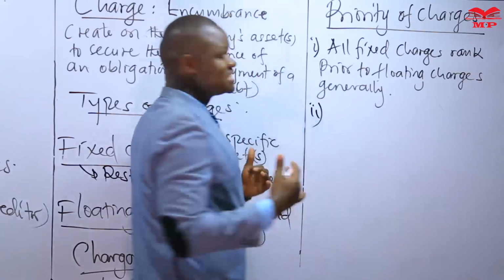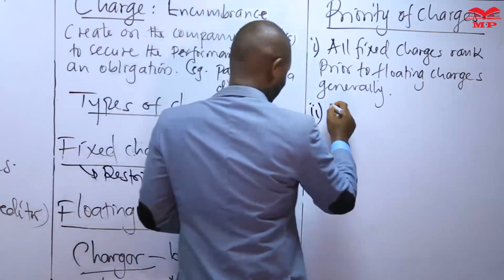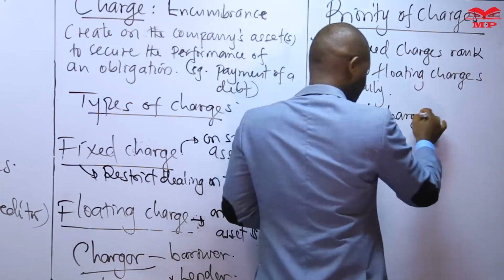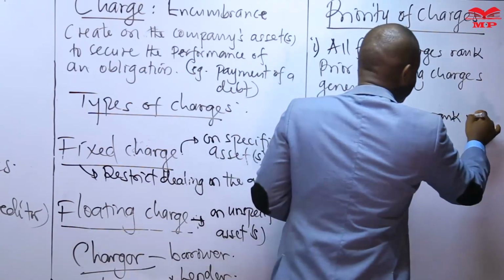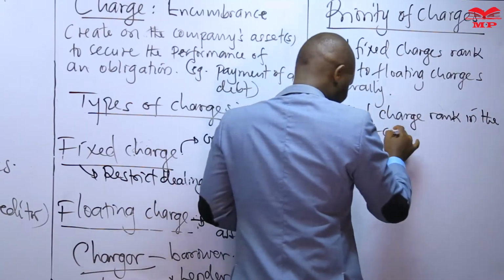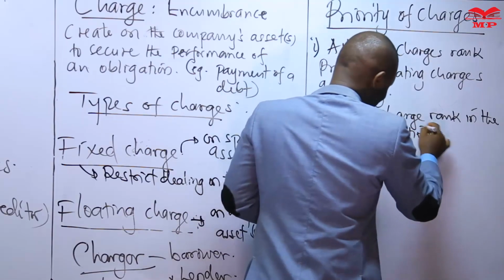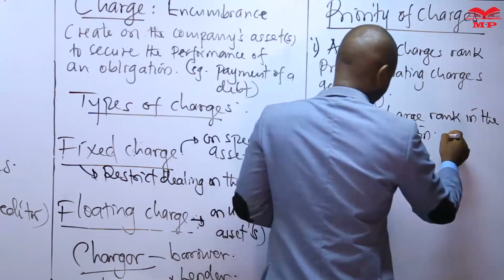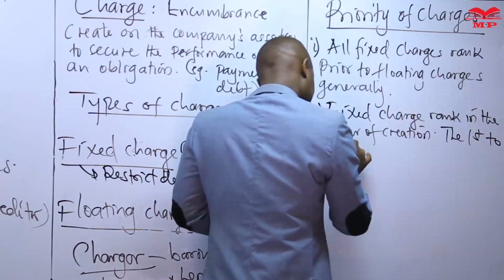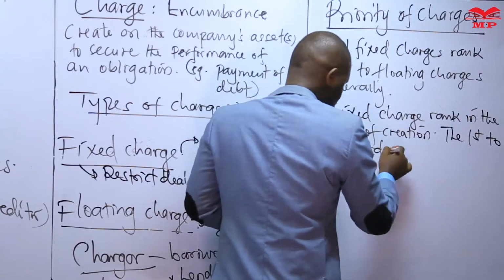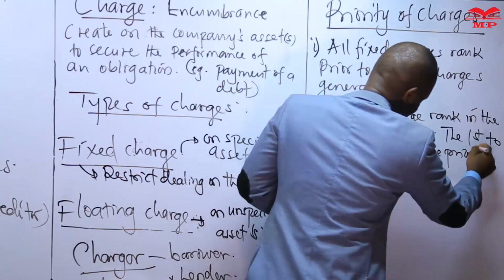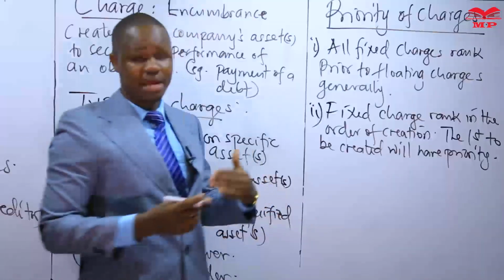Then what about fixed charges by themselves? Fixed charges rank in the order of creation, where the first to be created will have priority.